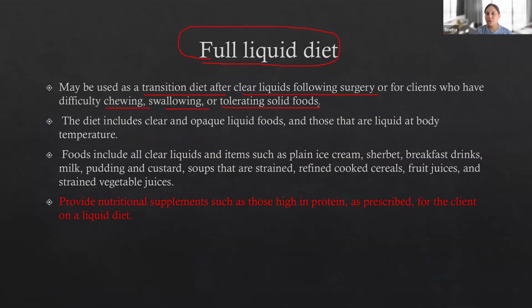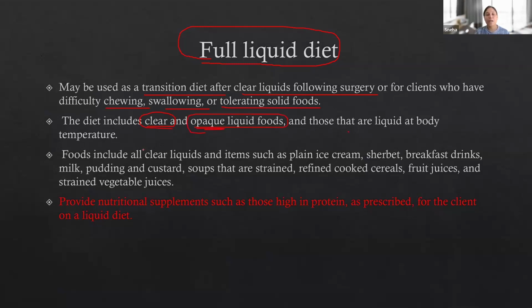Full liquid diet means it is not transparent. It's a full liquid which will have some calories and nutritional value, but it's not completely solid. So between solid and clear liquid food items, the patient is going to take full liquid if they are not able to chew the food, not able to swallow, or not able to tolerate any solid food. So this food is not transparent anymore. This food is clear, but it's opaque. Okay, not transparent, but it's opaque.